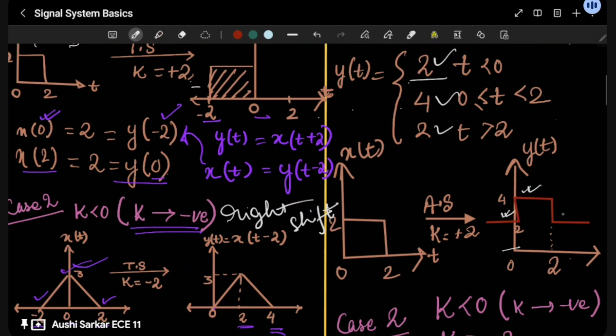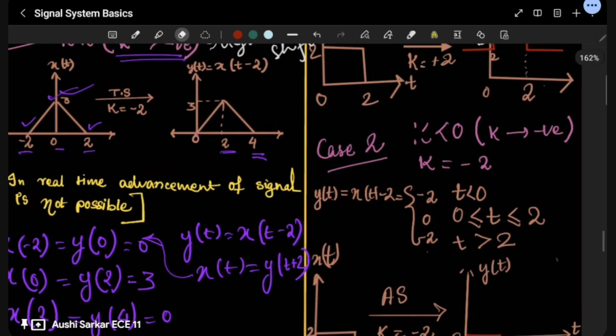Then again, the downward shifting takes place when t is greater than 2. When t becomes greater than 2, you will just move downwards. But downwards doesn't mean you will move till here. You have to be over here because the amplitude still is 2. I hope it is clear. See, once you learn scaling, it would not be difficult to learn shifting, because almost all the properties are more or less the same. Initially it would be difficult, otherwise once you learn one topic you can easily do it by yourself.